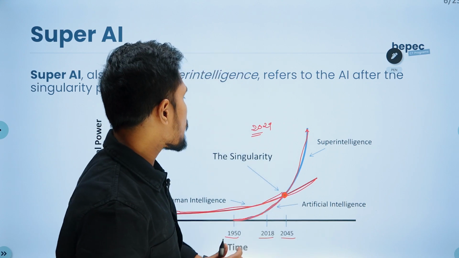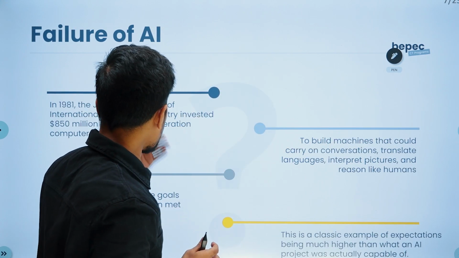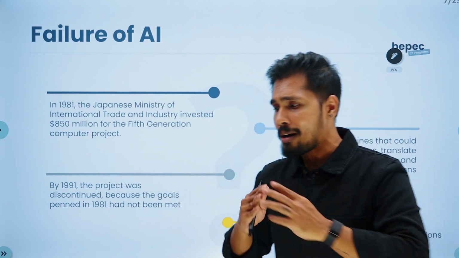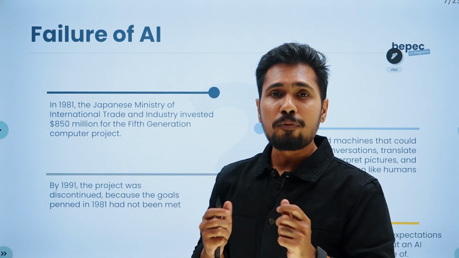So what is the history of this particular AGI? Before going into that, I'm not going deep into AGI. This entire lecture is going to be focused on narrow AI. AGI-based research is still happening, but now we are learning about AI, narrow intelligence.